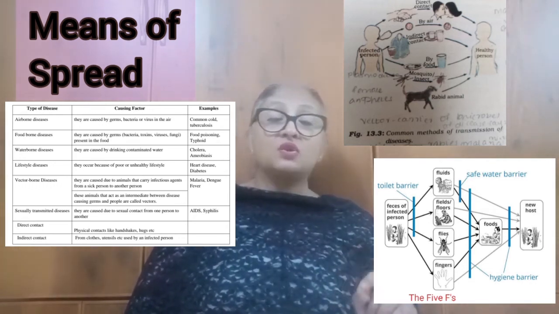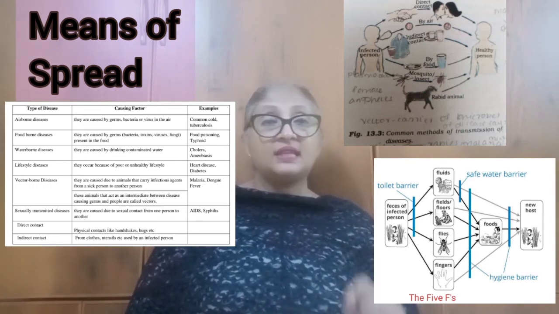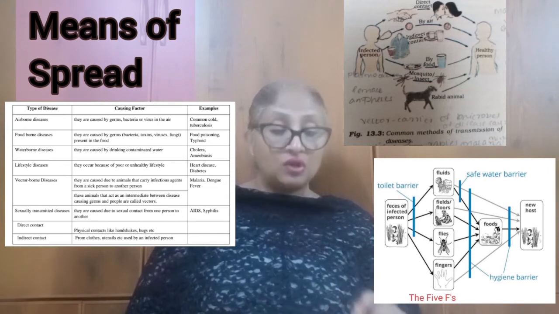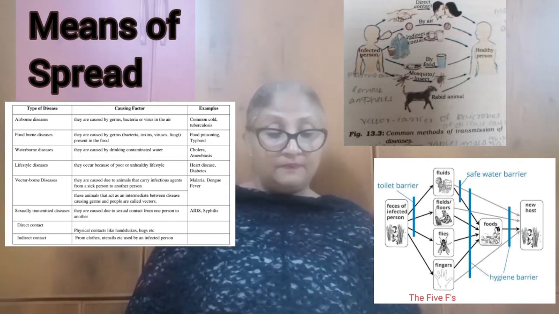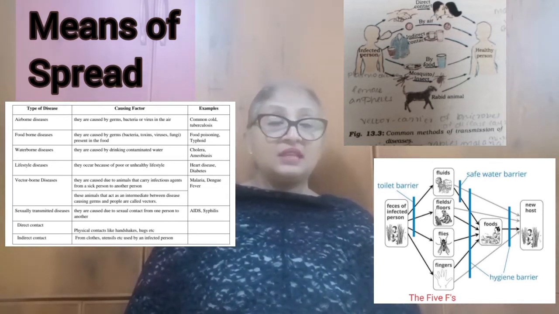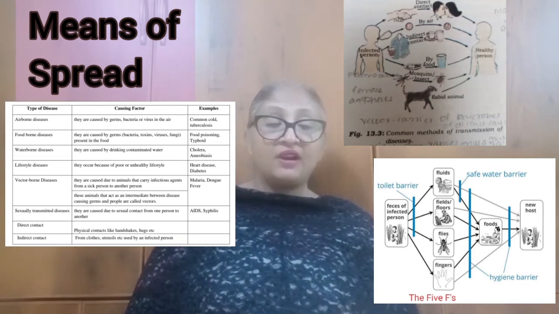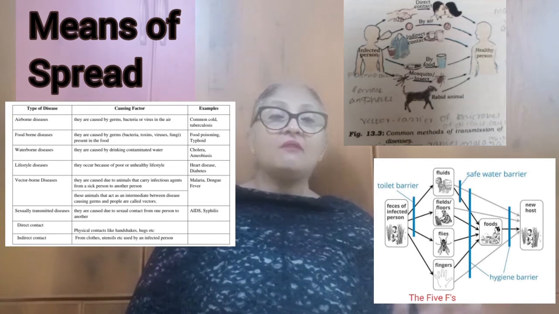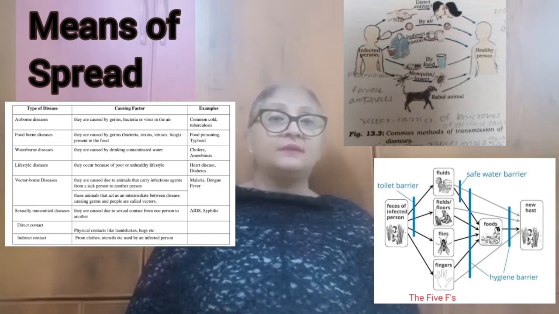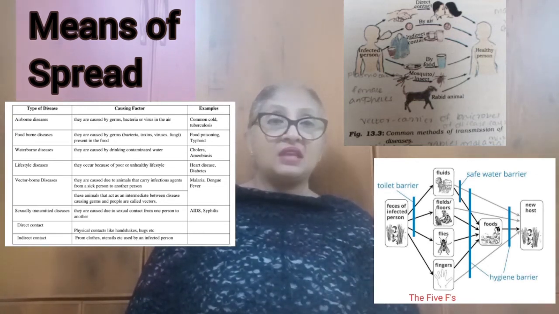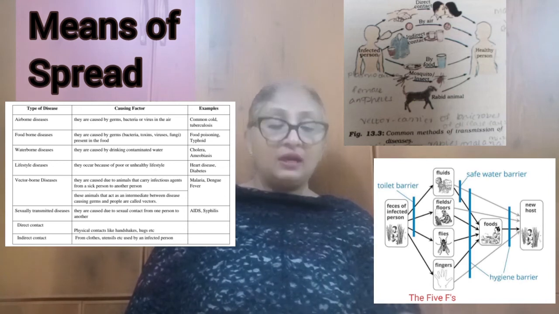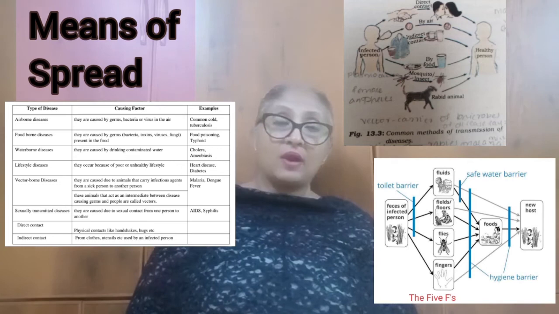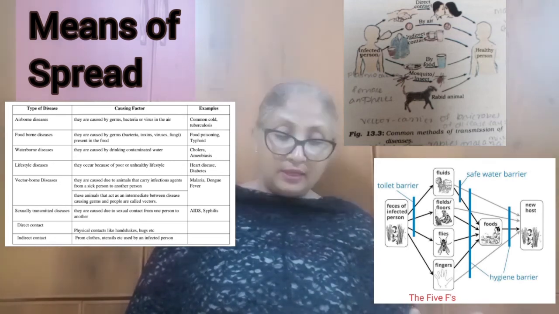Diseases can be also spread through water. Such diseases are known as waterborne diseases. For example, cholera, jaundice, etc. In such cases, if a person has an infectious gut, then the excreta gets mixed up with drinking water and the infectious agent is spread through water. Such diseases are known as waterborne diseases.